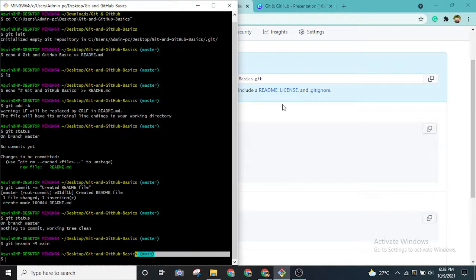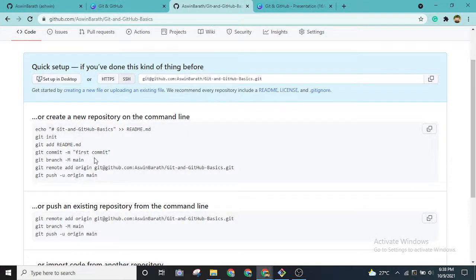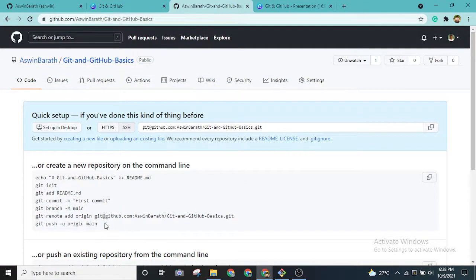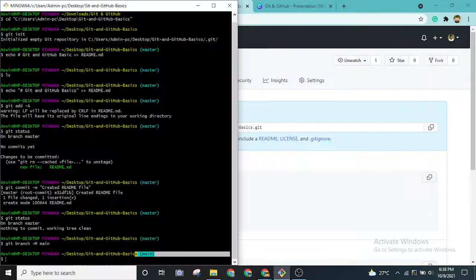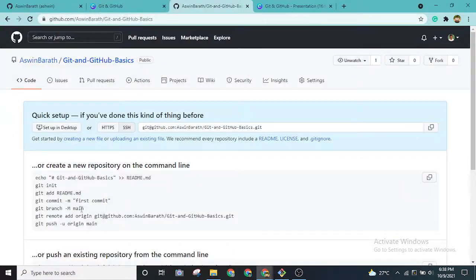We are doing this because in our GitHub repository, the only branch that is present is named main. Here it was named master at the beginning. So in order to avoid confusion, I am going to have main in both places. That's why I use this command, git branch -m main.